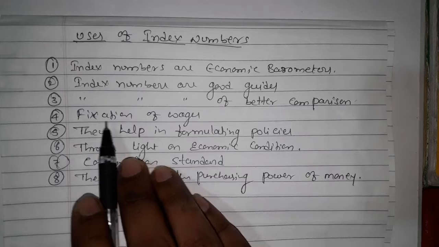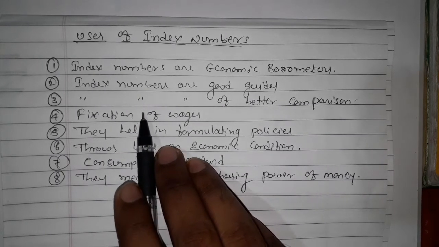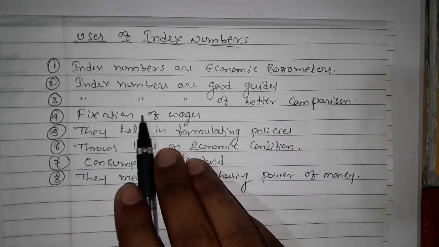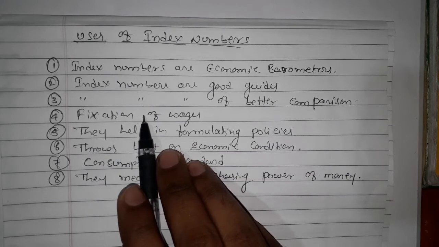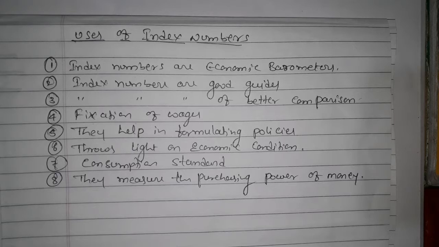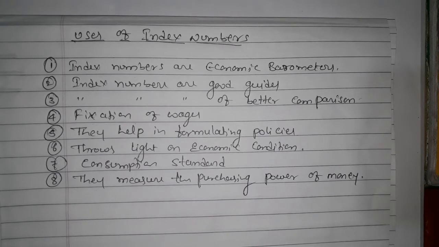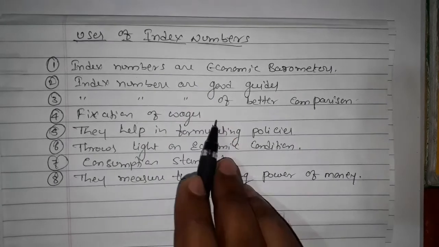Next, fixation of wages. It is also one of the very important uses of the index number. It is used in the fixation of wages, because the money wages can be revised according to the proportion of changes in the cost of living. As the cost of living of a worker changes, we also need to increase the salary or the wages. So that's why the index number is used and is helpful for us.